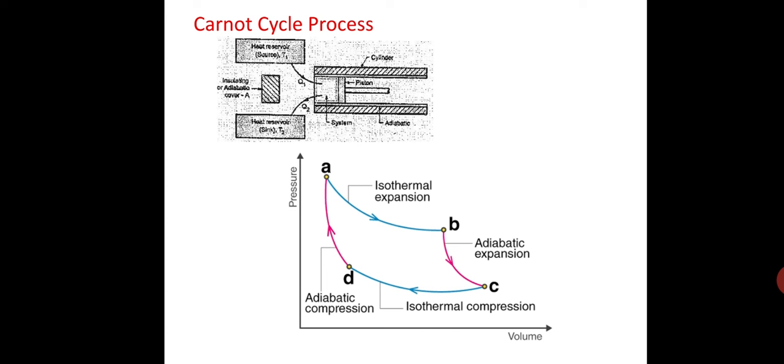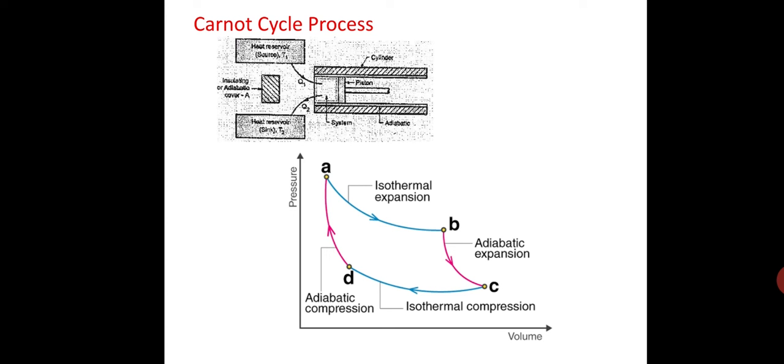First, isothermal process A to B, in which heat Q1 is supplied to the system at temperature T1 from the heat source by bringing it in contact with the cylinder head. Then second, reversible adiabatic process B to C. Adiabatic cover A is brought in contact with the cylinder head, and during the process the system is allowed to expand adiabatically so that its final temperature becomes T2.